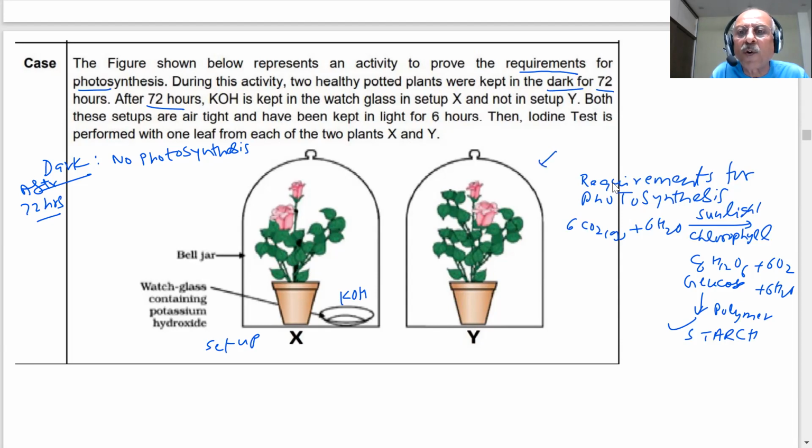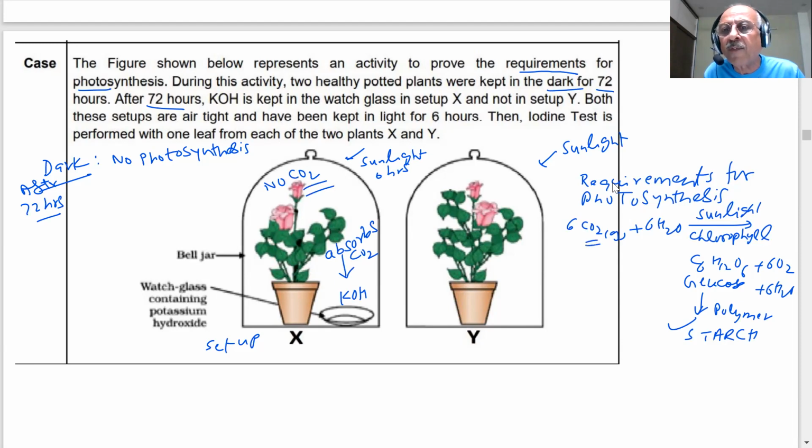Now sunlight is coming on both. Here you have sunlight. Here you have sunlight now, student. For how many hours is it coming? Setup airtight, kept for 6 hours. So 6 hours you have sunlight coming. But here you have KOH. Here there is no KOH. What is the role of KOH? You know, potassium hydroxide has a property of absorbing carbon dioxide gas. So all the carbon dioxide gas which is present here will be absorbed by this. So there is no CO2 here. No CO2. That is a requirement for photosynthesis.